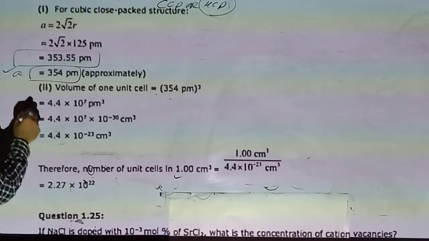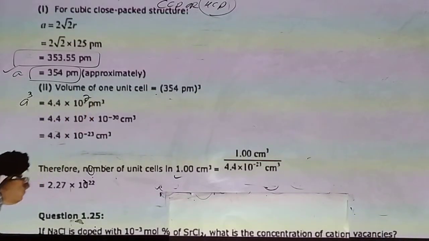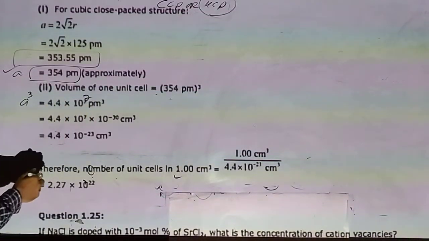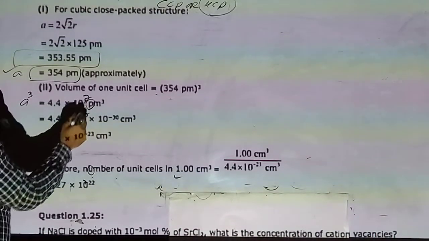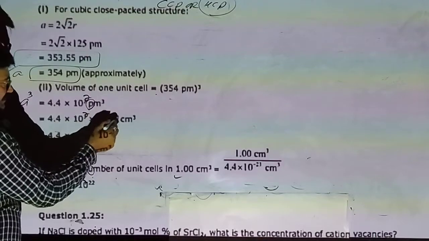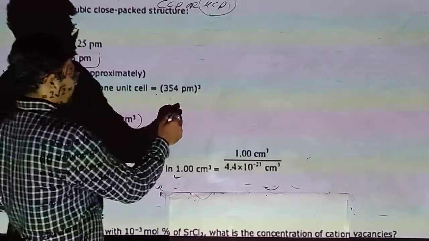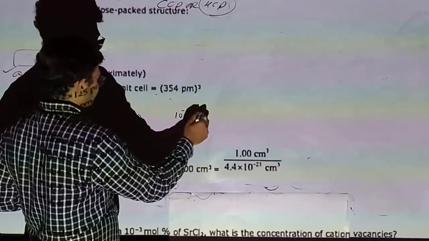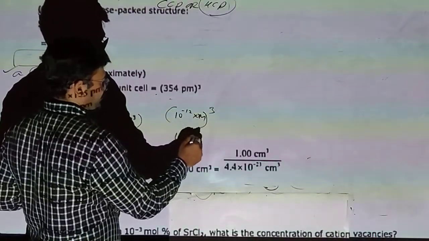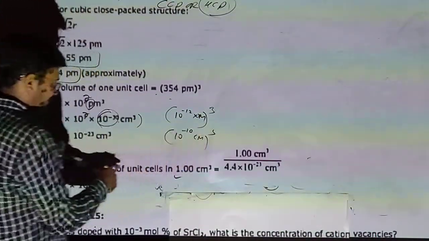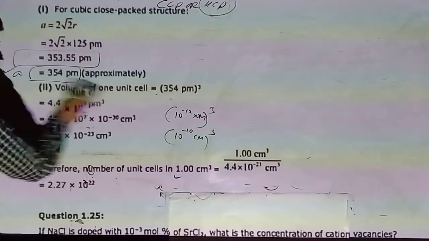So A cube means 4.4 into 10 raised to 7 picometer cube. Pico means 10 raised to minus 12. Here cube, so 10 raised to minus 12 cubed gives meter. To convert it into centimeter, 10 raised to minus 10, so minus 30, and 7 goes, so minus 23.